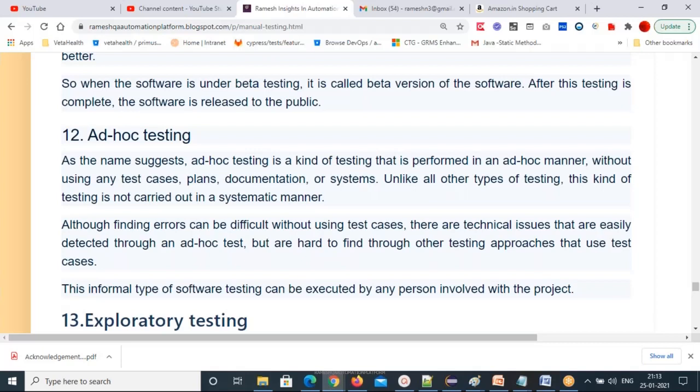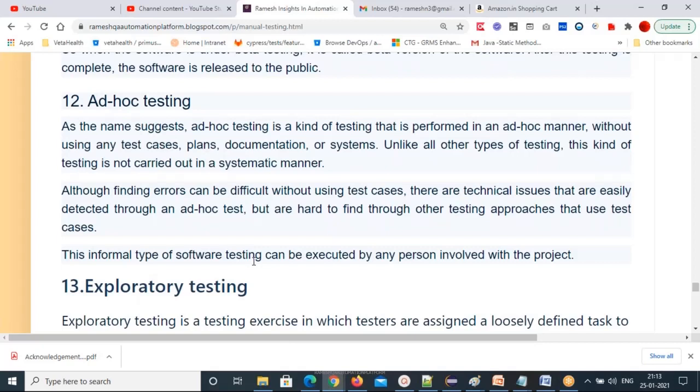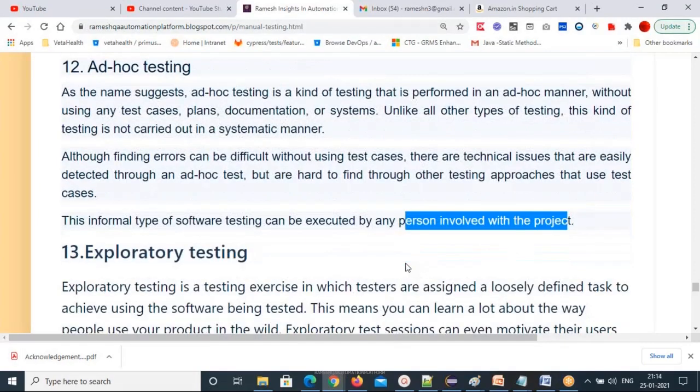Basically, a person who doesn't know anything about the system can try to use the application. Then you play around with that and try to find the bugs. That's called ad hoc testing. You don't have any document or any test cases to use there. This informal type of software testing can be executed by any person involved with the project. Every person has some idea how to use the application, so they can perform it like that. That's ad hoc testing.